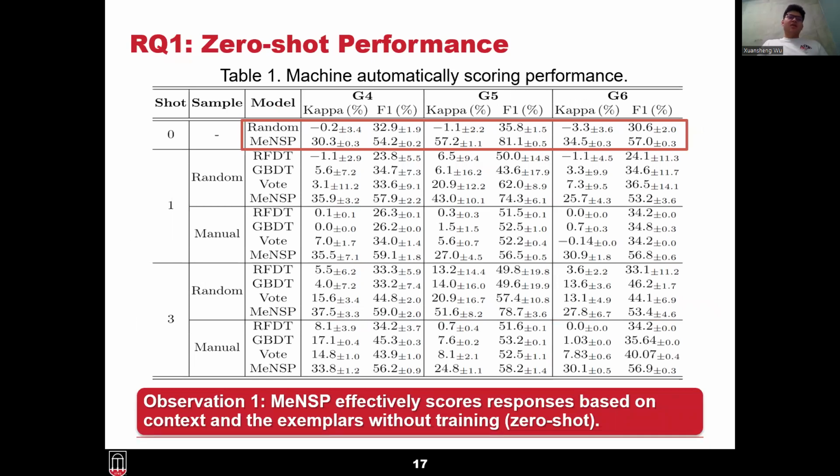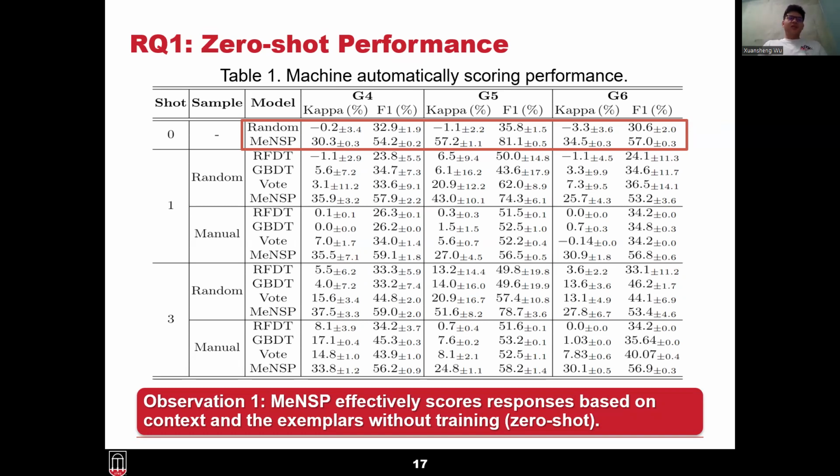So let's look at the first result here. We first evaluate our model under the zero-shot scenario, where we do not train the model on our dataset. We can see that while the random guess strategy gets around 0.0 kappa, the proposed MeNSP achieves around 30% kappa on the G4 item and maximally achieves 57.2% kappa on the G5 item.